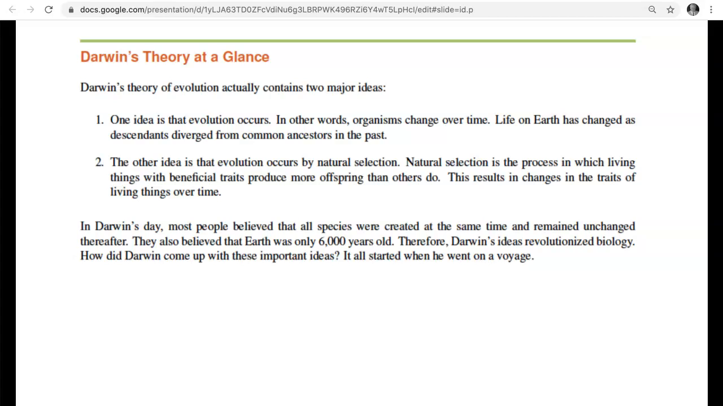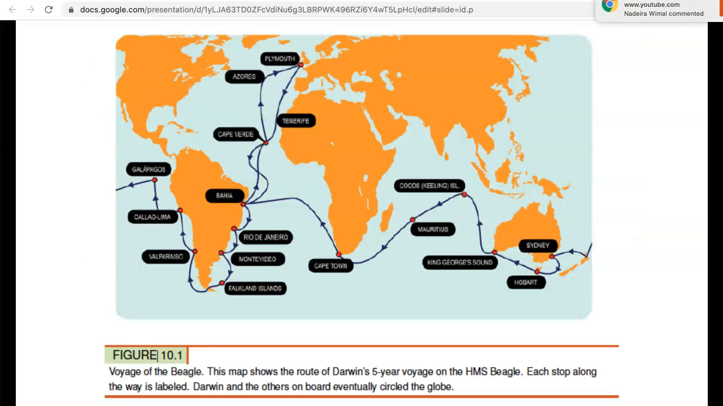One idea is that evolution occurred. In other words, organisms change over time. In Darwin's time, everybody thought the organisms stayed exactly the same way that they were, that they never changed. Well, we know that that's just not true. Look at the flu virus that changes every year. The other idea is that evolution occurs through natural selection, and natural selection is the process by which things with beneficial traits produce more offspring than others.